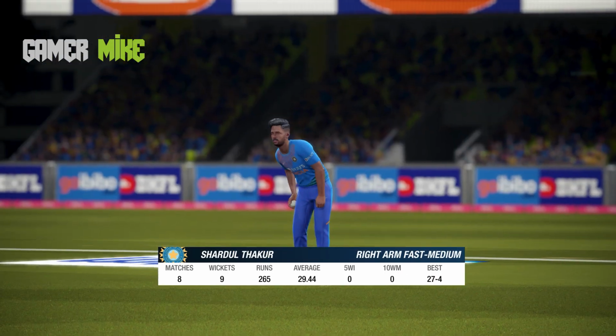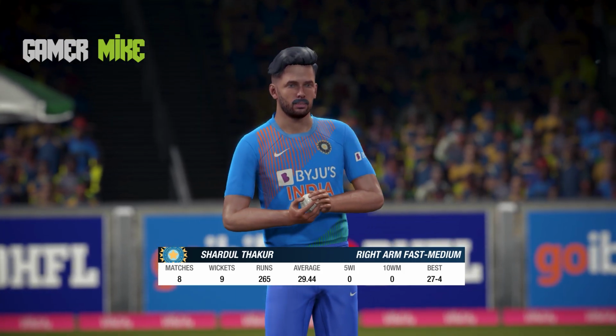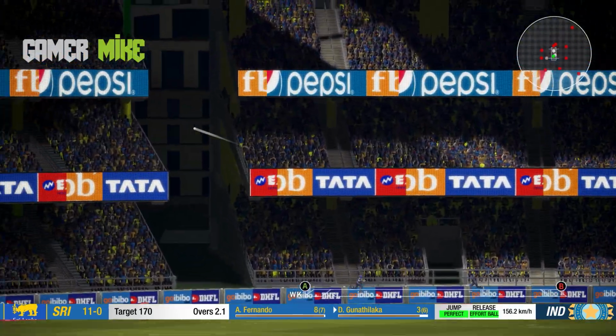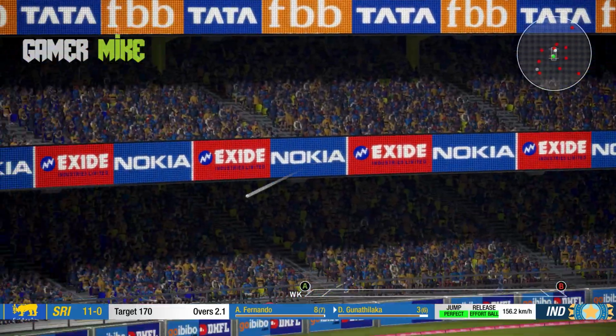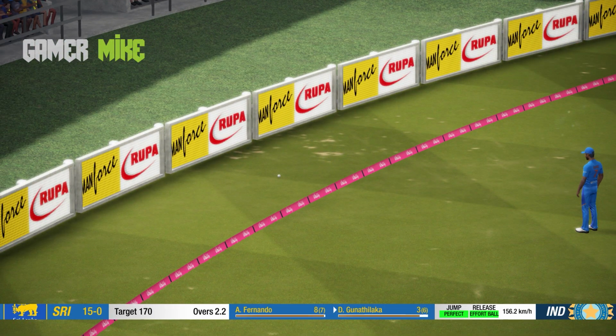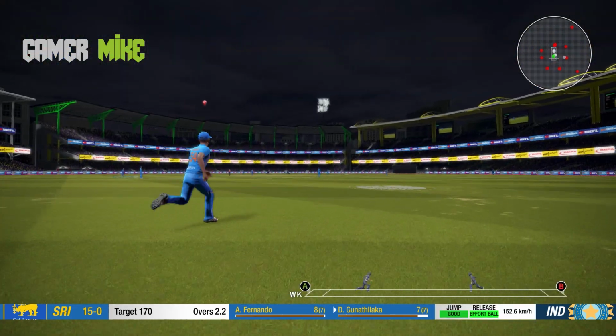And what a hit that was from Danushka Gunatilaka, left-handed batsman, to start along with Avishka Fernando. This is a new pair opening for Sri Lanka, and Shardul Thakur, right arm fast medium. Bumrah with his second delivery, a good length delivery, and he gets hammered by Gunatilaka. What a glorious hit. No man at long on. And now this third delivery, let's see what it's got.